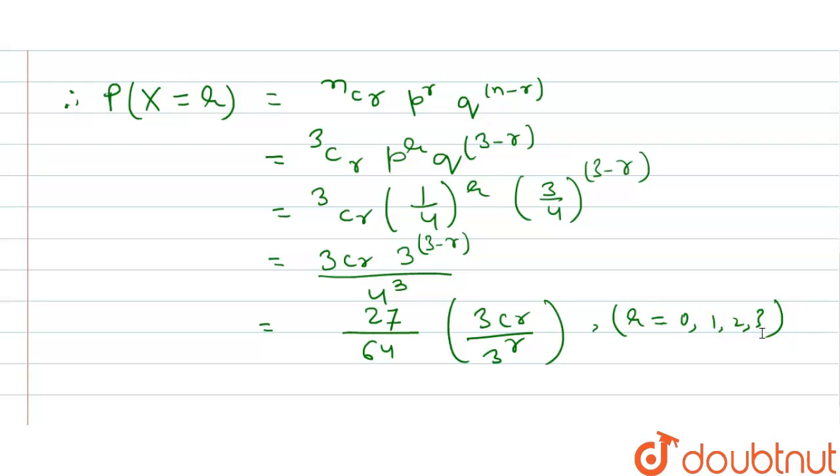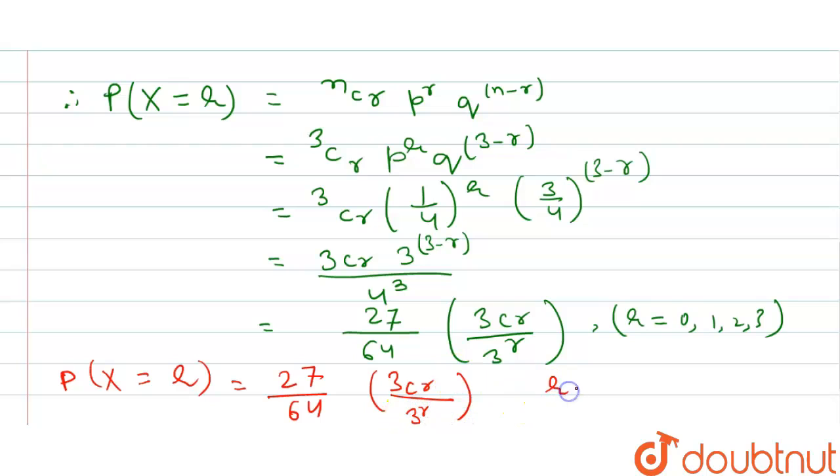Now the probability distribution of X is given by P of X equal to R, that is 27 upon 64, 3CR upon 3 to the power R, where R equal to 0, 1, 2, 3.